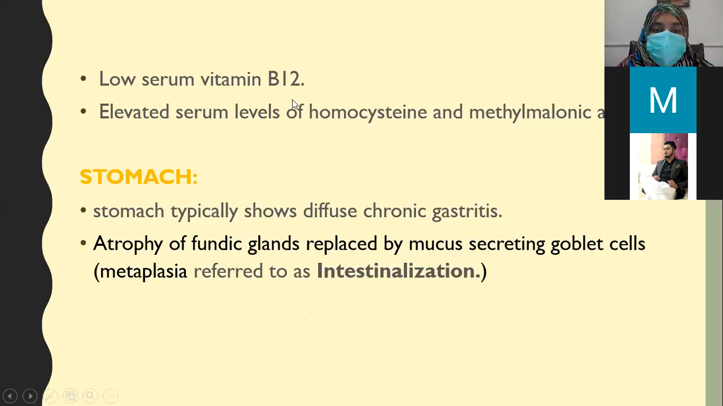Low serum vitamin B12 is found in these patients, and elevated serum levels of homocysteine and methylmalonic acid are seen. In pernicious anemia, you need to find the cause of the megaloblastic anemia. When you find the cause, you need to evaluate the stomach. The stomach typically shows diffuse chronic gastritis and atrophy of fundic glands replaced by mucus-secreting goblet cells, that is metaplasia. Metaplasia occurs in the stomach and the parietal cells are lost, and thus intrinsic factor is not formed.